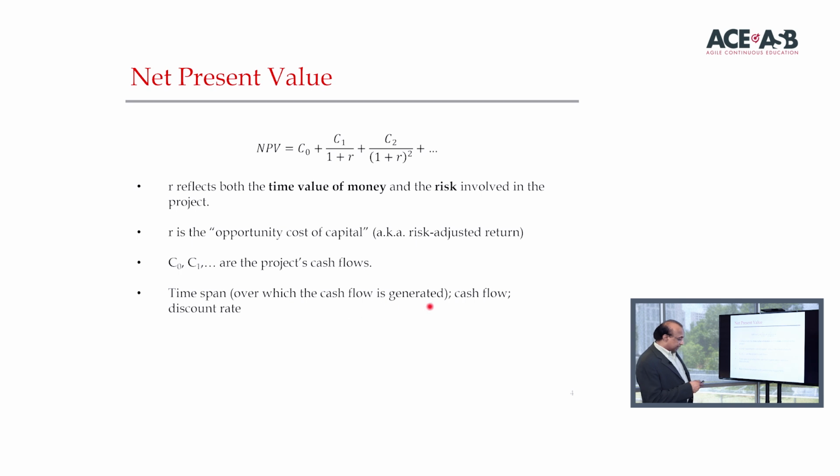The time span over which the cash flows are generated could be 3 years long, 5 years long, and so on. So the rule: choose the project with the positive NPV as well as the largest. If you're comparing 3 projects the same firm can take on, you would look at the NPV that's the largest, and that's the project you go with. So let's do an example.